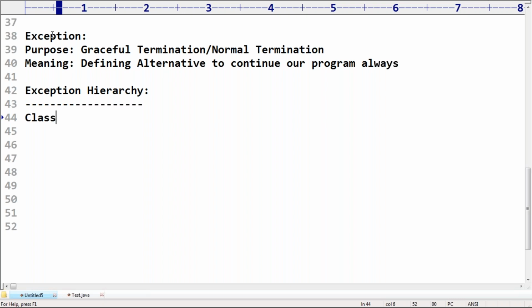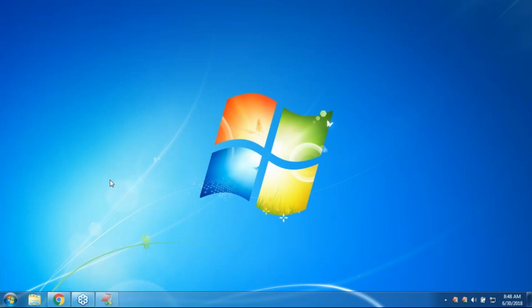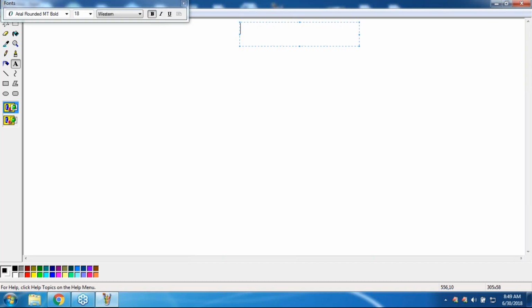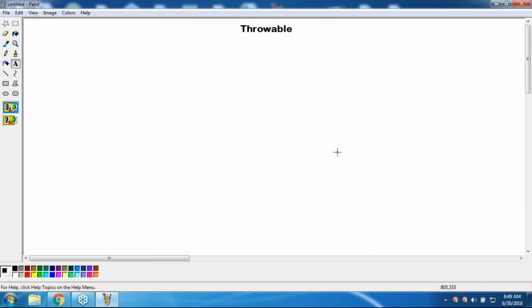Which class acts as the root for all Java exceptions and errors? Remember that: Throwable is the root. Throwable is the root for all exceptions and errors.